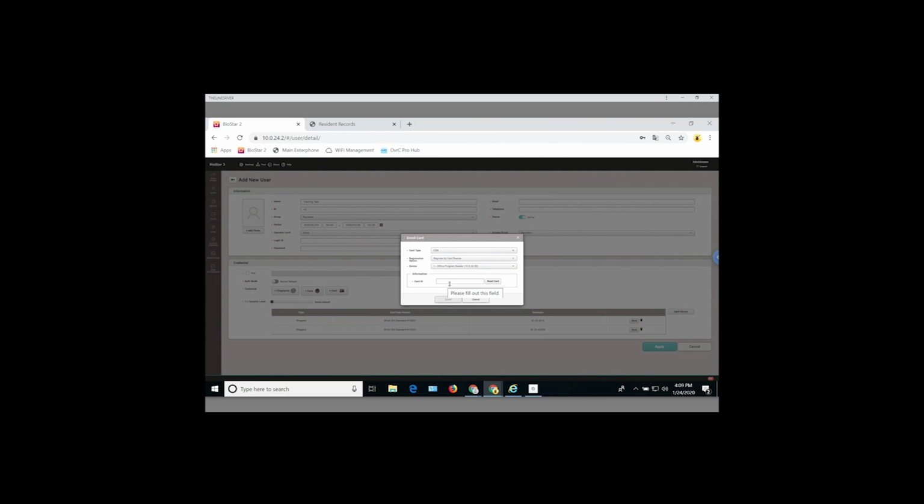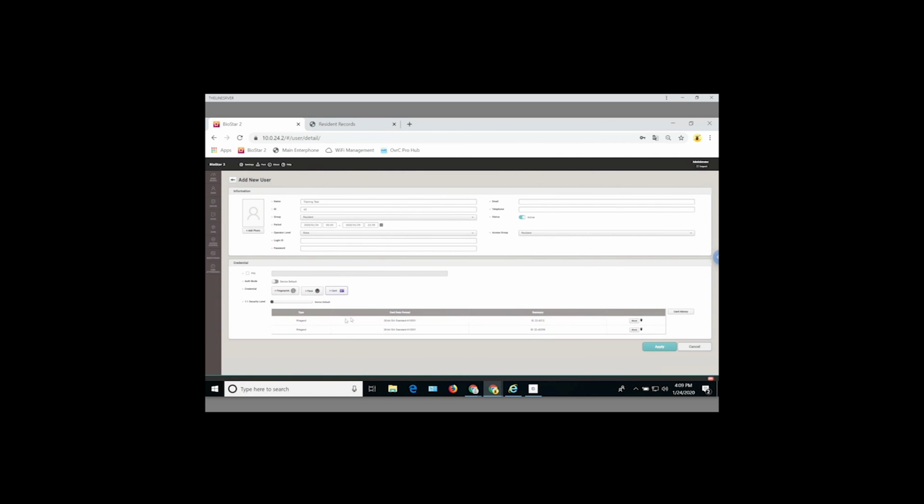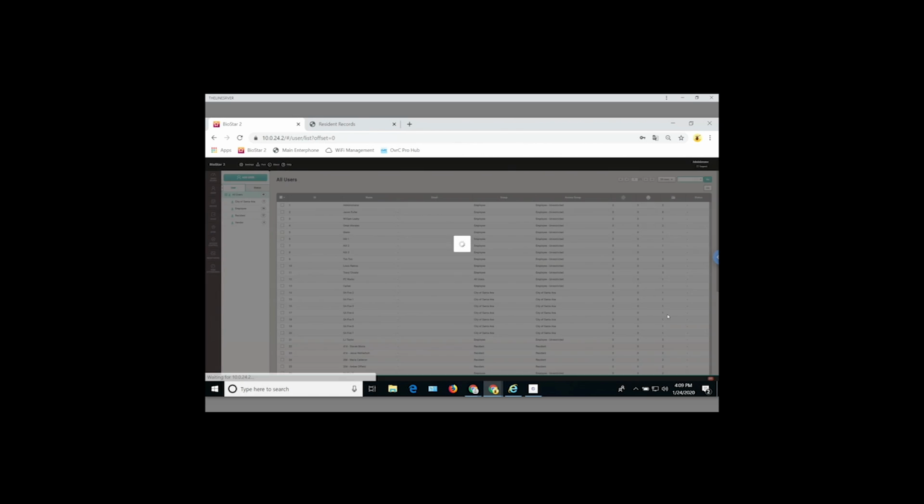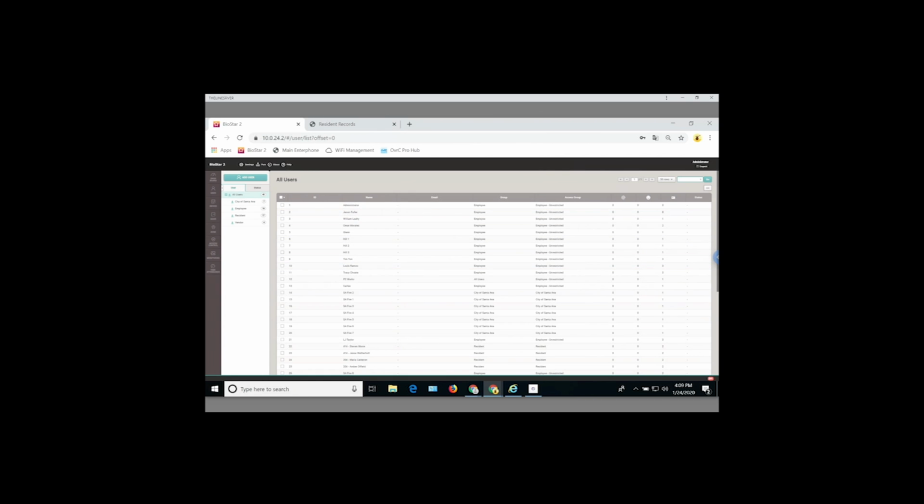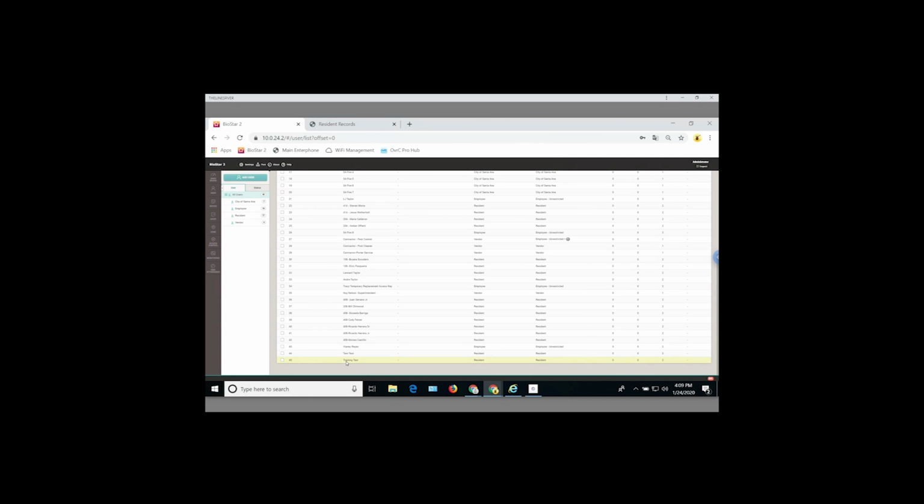Now the number will populate here in card ID, and the enroll button will unblock, and you'll go ahead and click enroll. Once you do that, you'll see that card populates down here onto this list. And then again, as with anything else, you always need to click apply. Now once we've done that, we can go back in and verify that here at the bottom, yep, user 45 training test. They're in there and they're programmed and they're ready to go.